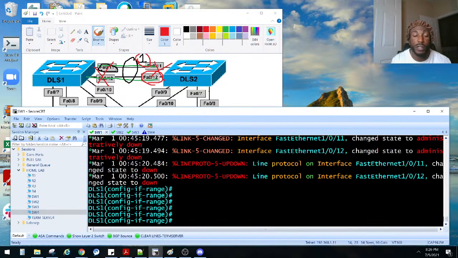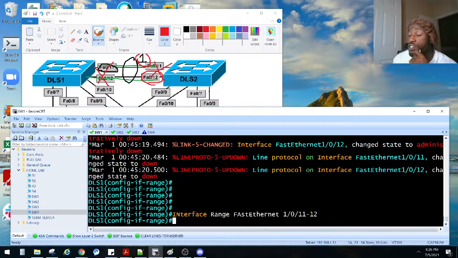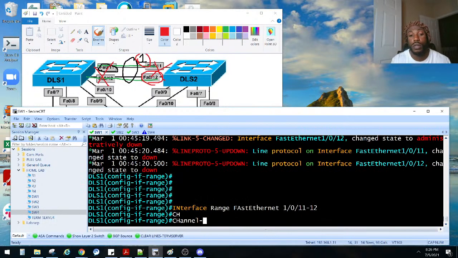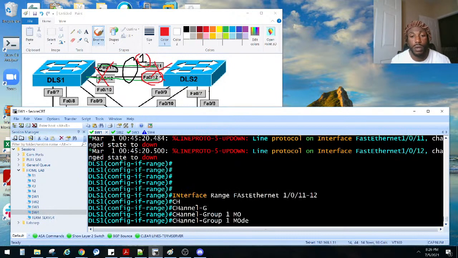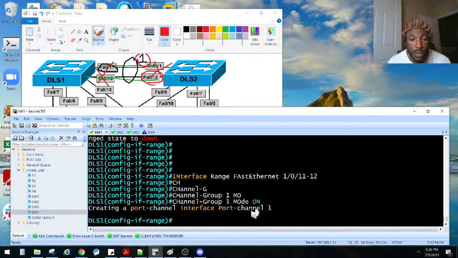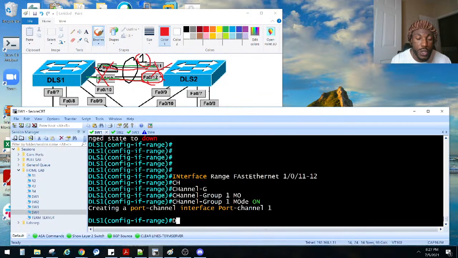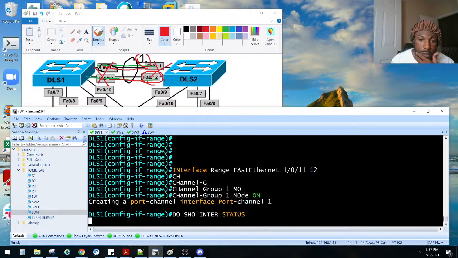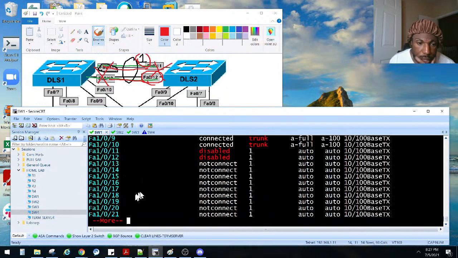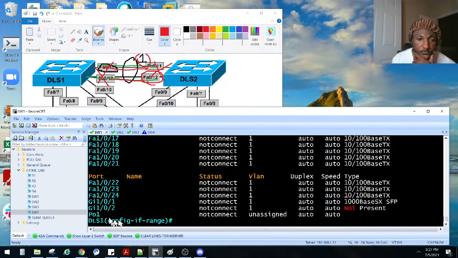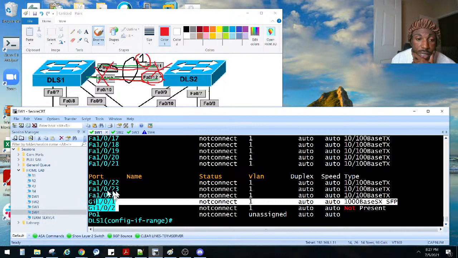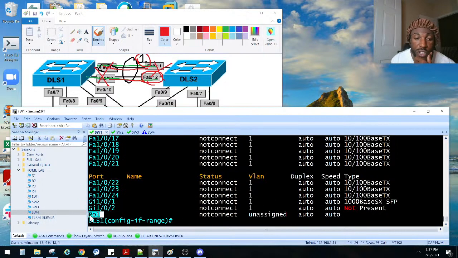So now do the same thing over here. Yeah, we're on that range. We said channel group 1 mode on. Creating a port channel, interface port channel 1. So it's like a logical port channel, right? We took these physical links right here, bundled them and put them into one, and it's going to be port channel number 1. Well, I can show you. Do show interface status. Yeah, there it is right there. PO1, right? So we have these physical ones, and we have this one that just automatically appeared, right?